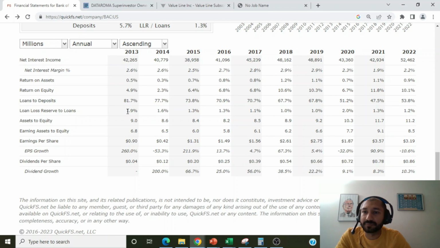Back in 2013, the company's loan loss reserves to loans ratio was at 1.9%, and for the year 2022, it's at 1.2%. Over the past 10 years, the company's loan loss reserve to loan ratio has hovered between 1 to 2%, which is in line with its competitors.